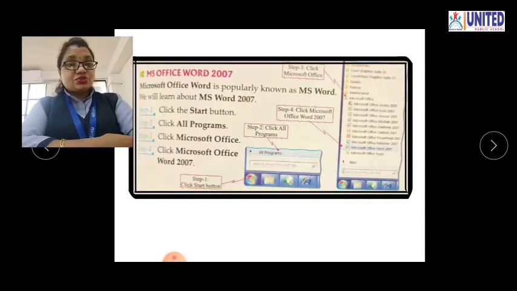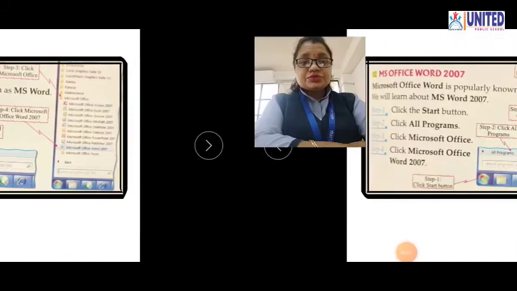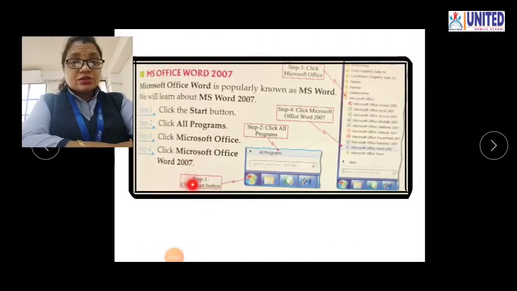As I told you, in MS Office there are so many applications, Word 2007, Excel 2007, like that. So you have to just select MS Office Word 2007. Just see, step 1, click the start button, then all programs. Step 2, click on all programs.